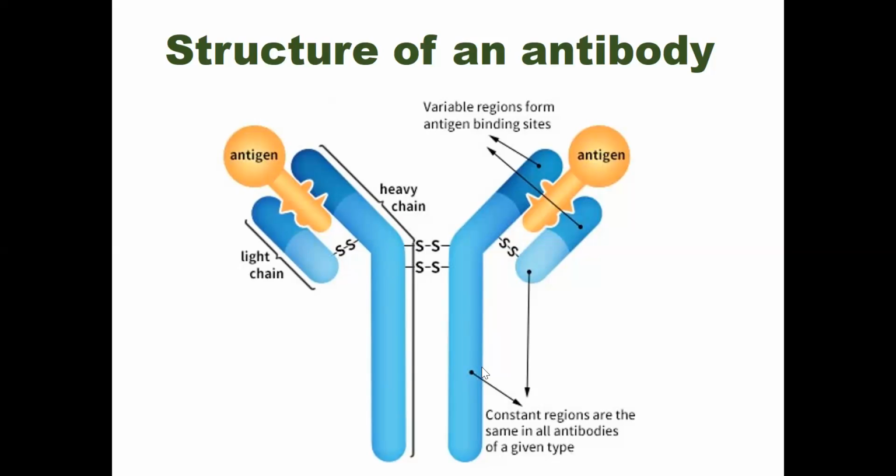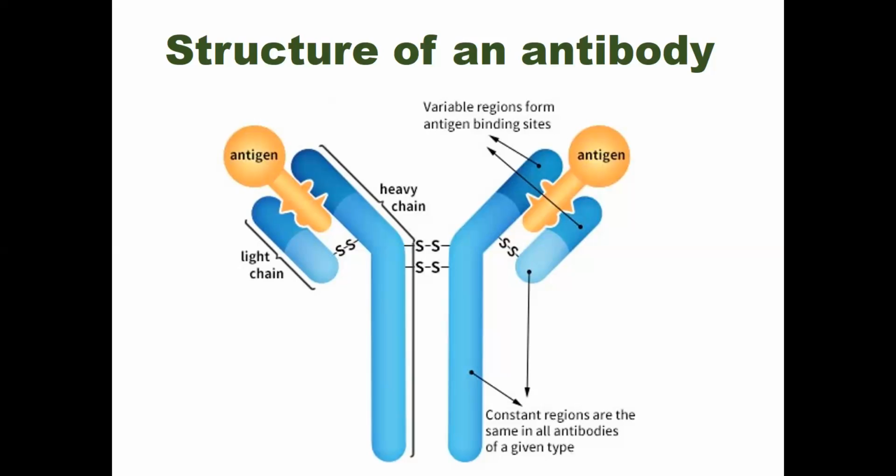Here, this one is the heavy chain. Why are they heavy? Because they contain more amino acids than this chain. These two chains are called the light chains because they are smaller, because they have fewer amino acids than these large chains.